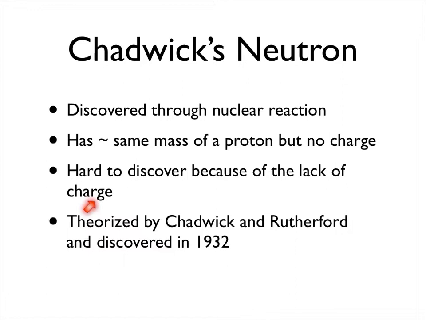But the neutron has a very important role. Since it has the mass of the proton, that means that it helps to make up the mass of the atom. And then its other role is to mediate the interactions of the protons. Because when you have two positive charges coming together, they should repel each other. But yet in the nucleus, you've got lots of positive charges coming together and staying together in a stable arrangement. The reason they're stable is because of the neutron.